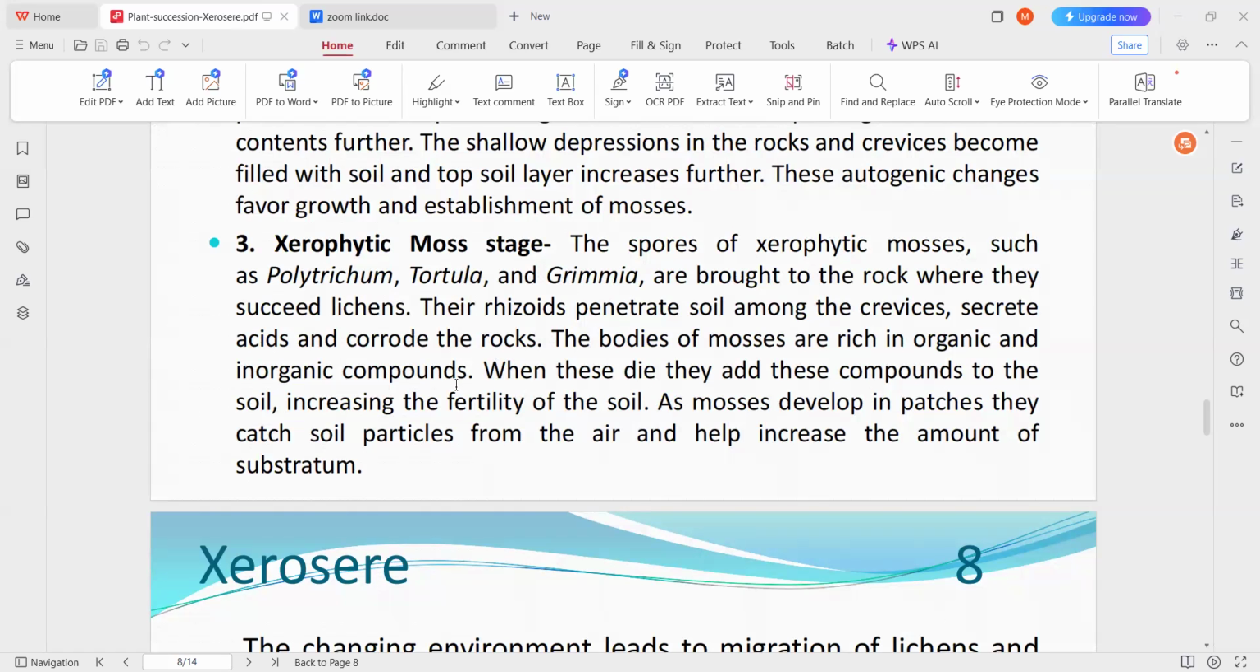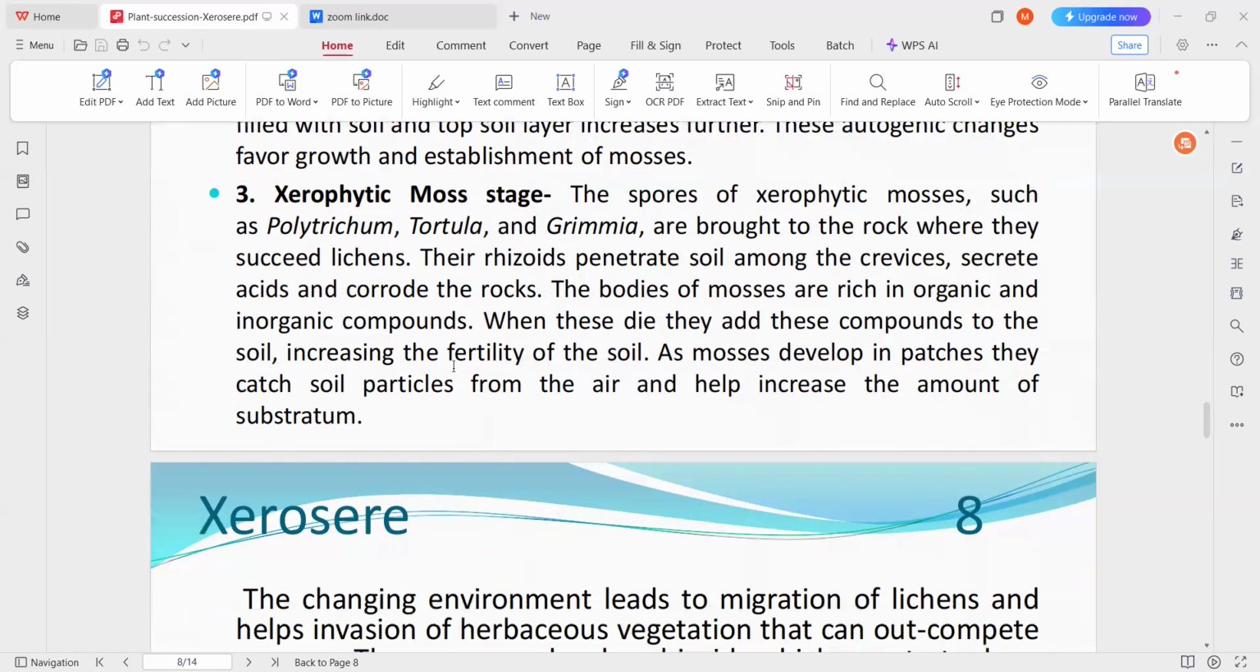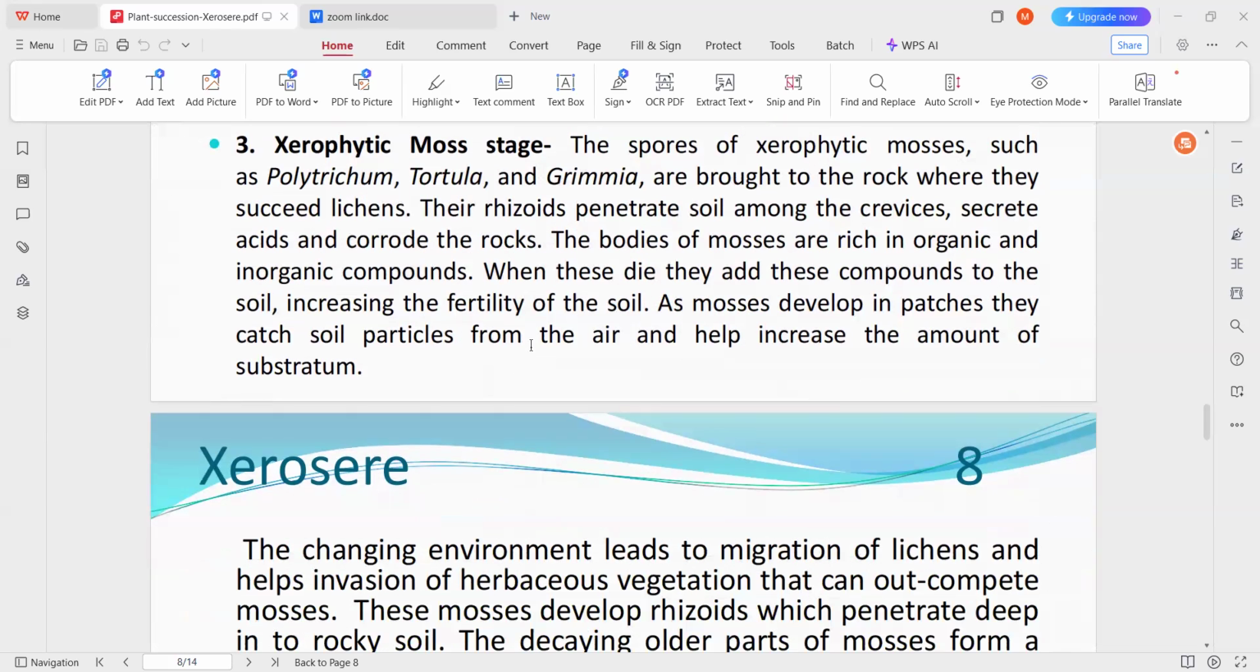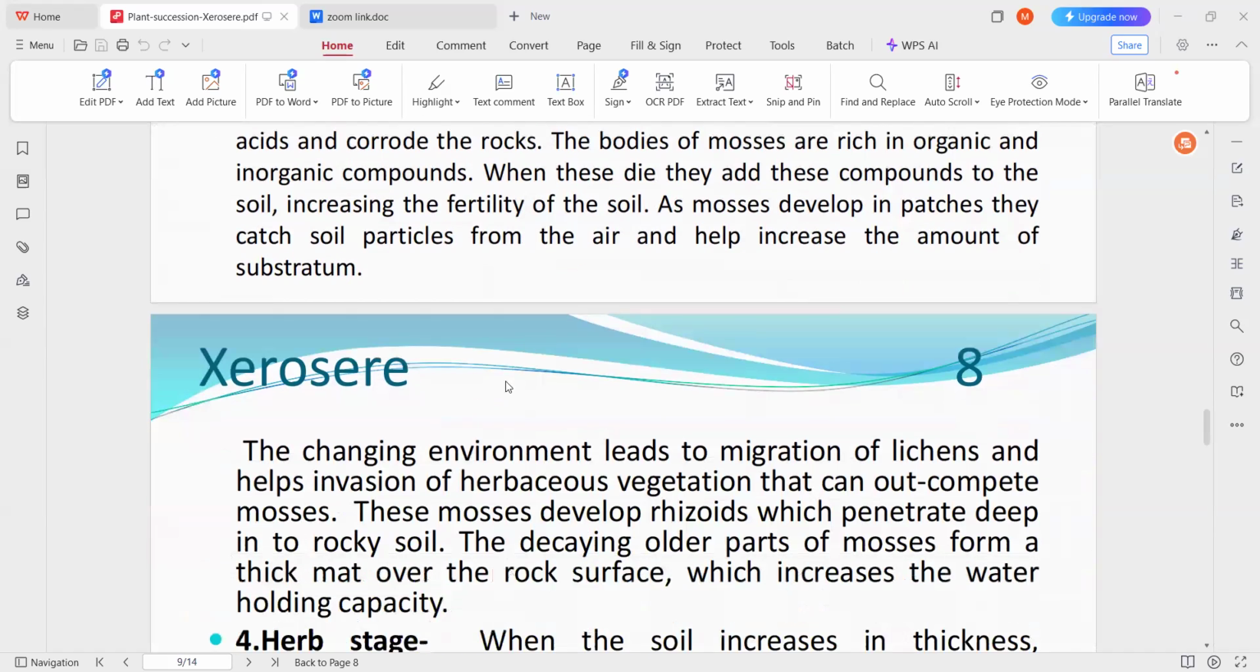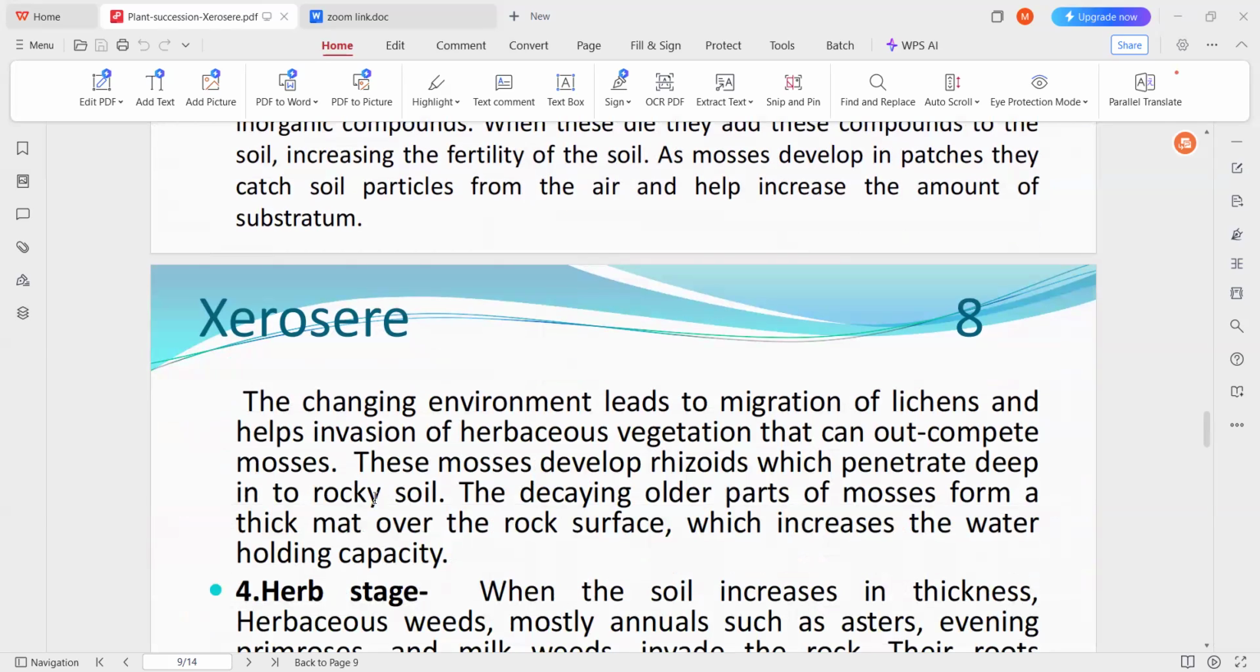So in every stage here, the formation of the soil will be taking place. That is the dissociation of rock particles, the breakdown of large rock particles into smaller size, and also the formation of the soil, and the availability of water is also increasing in every stage. So the changing environment leads to the migration of lichens and also helps the invasion of the herbaceous vegetation.